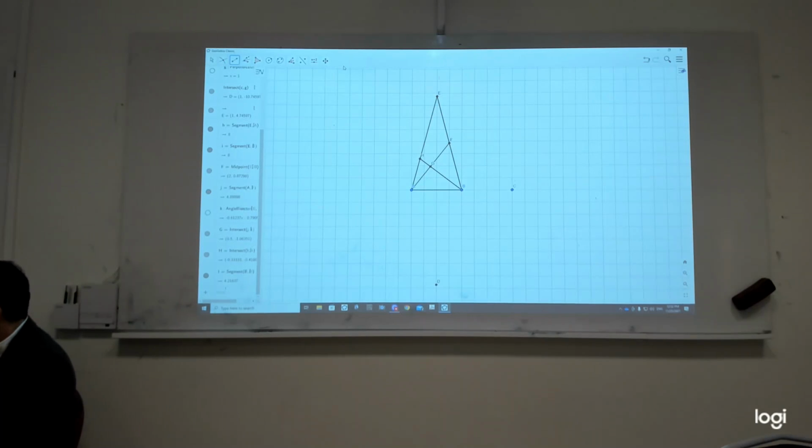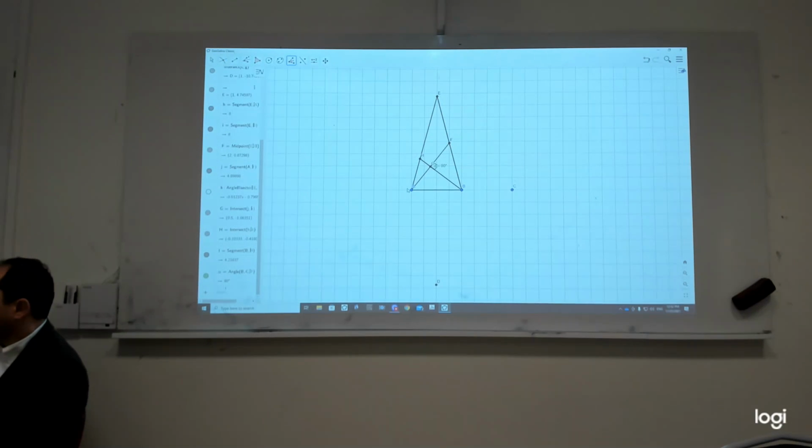Yes, and now, if I have done it correctly, I should be able to measure the angle. So I go from this angle to that angle to that angle. Yeah, that is 270 degrees, so the other one is 90 degrees. Yes, if you don't like this, I can go from this direction. So it worked.